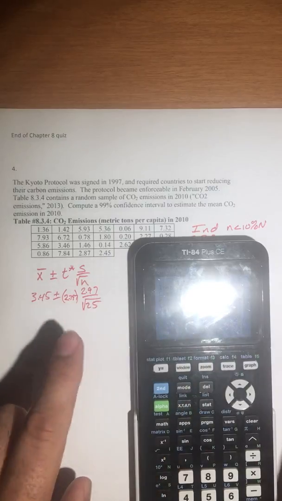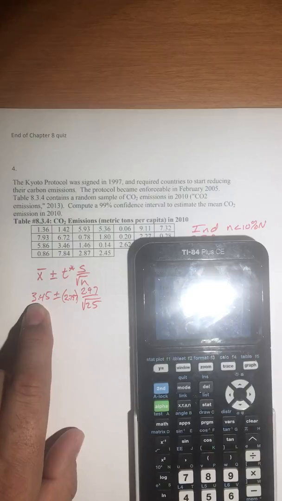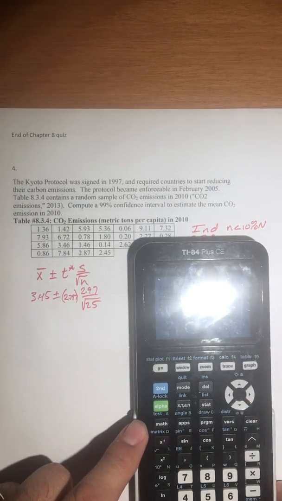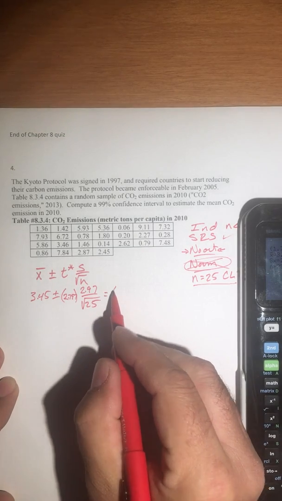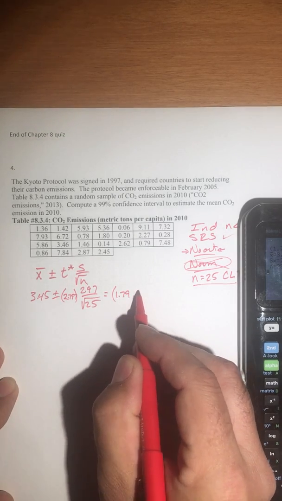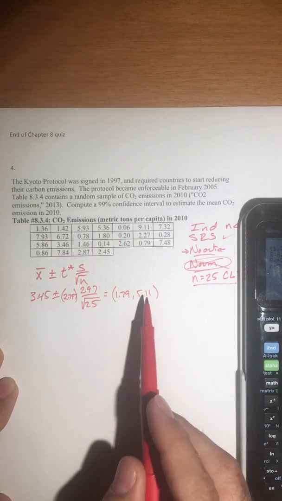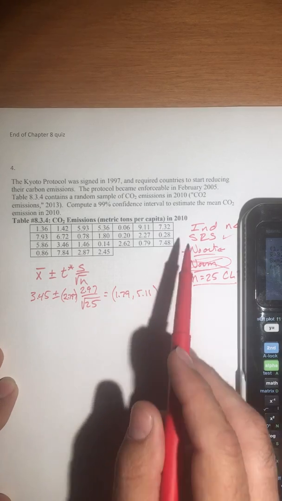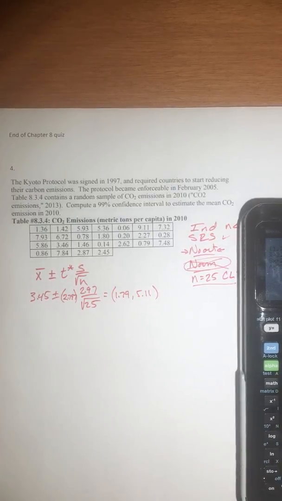Notice how I could tell that something went wrong because it was from a negative 1 to a positive 2, and this obviously has to be centered around 3. So that's a good way to check, make sure that you're doing the right lists. There we go. And now it's from 1.79 up to 5.11. That makes sense. And so now what do we say? We're 99% confident that the true mean CO2 emissions is somewhere between 1.79 and 5.11, whatever units they're in. And that's it.